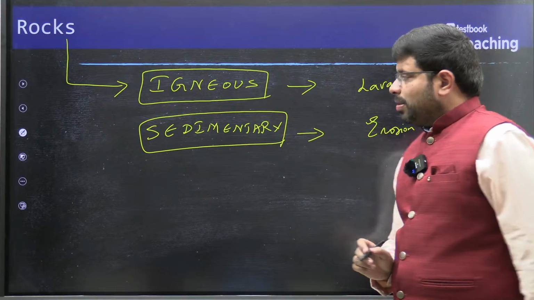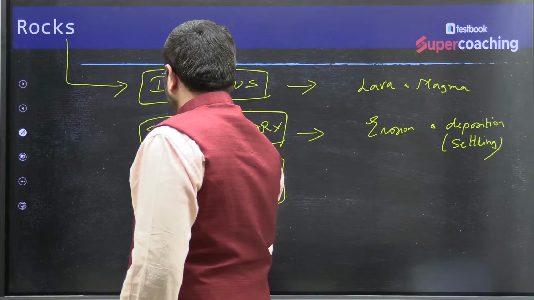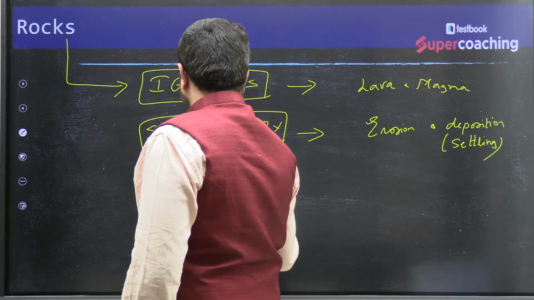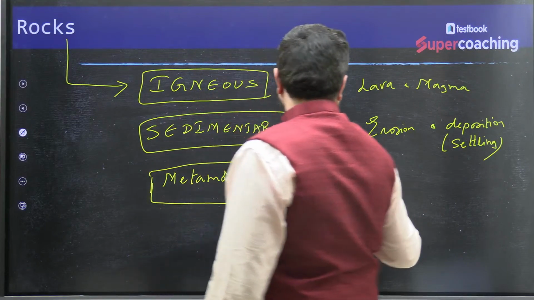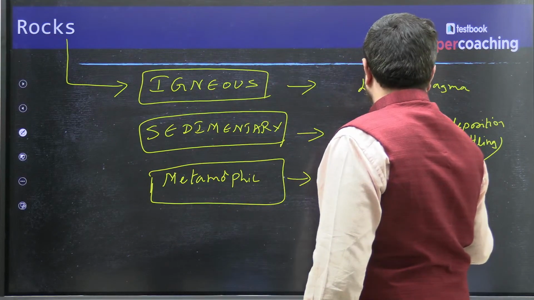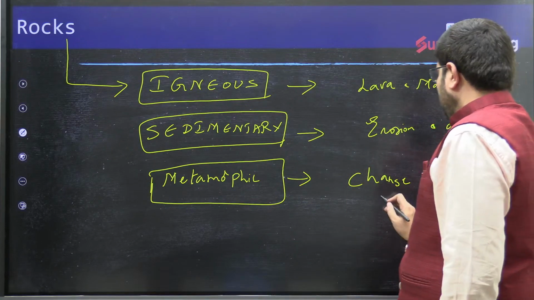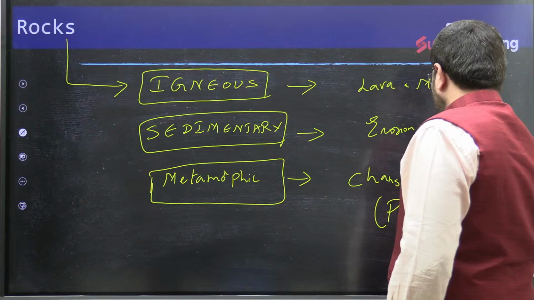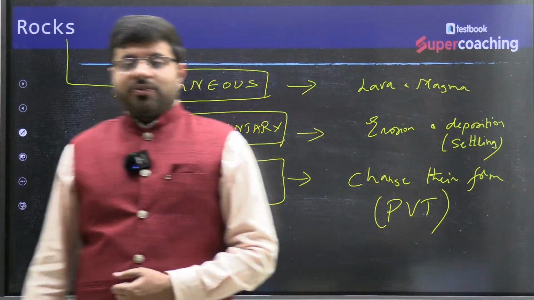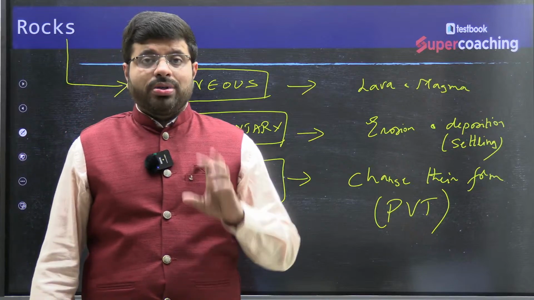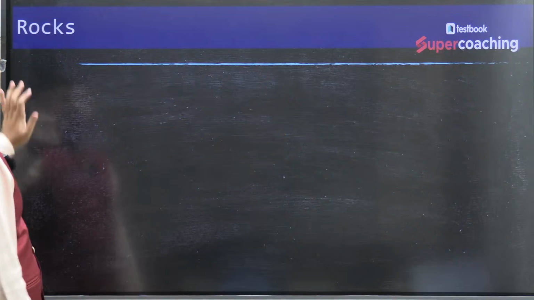Settling, sedimentary rocks, and then we have the metamorphic rock. Metamorphic rocks are rocks which change their form under the influence of pressure, volume, temperature. Any rock which changes its form under the influence of pressure, volume, temperature, we'll call it a metamorphic rock.